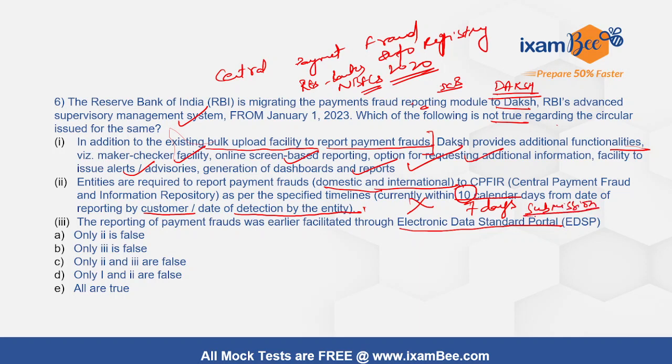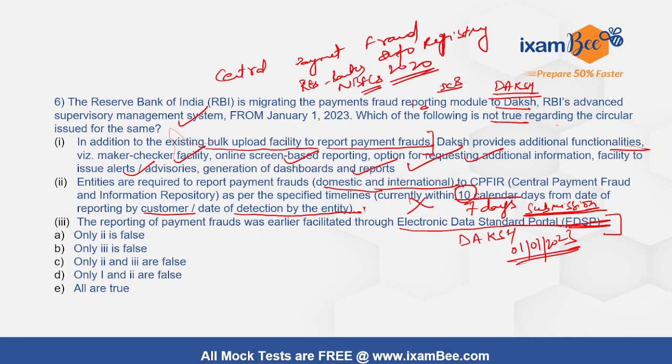So earlier all the payment fraud reporting was done through this portal, and this whole thing is being migrated to Daksh now, and Daksh will go live from 1st January 2023. So till then all the payment reporting processes will be routed through this portal only till 31st December 2022.